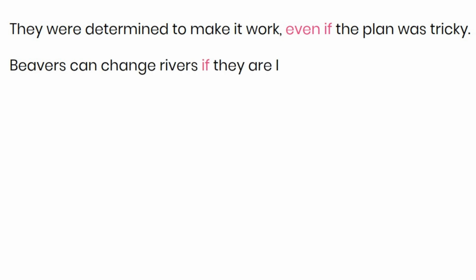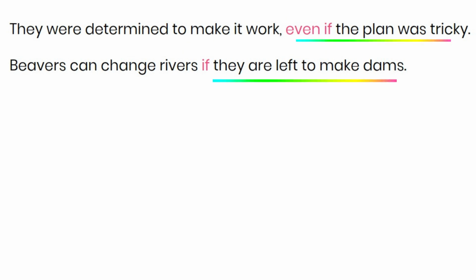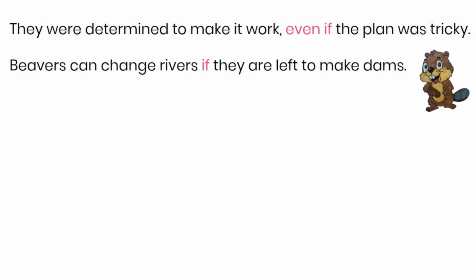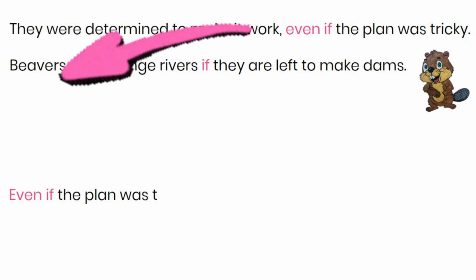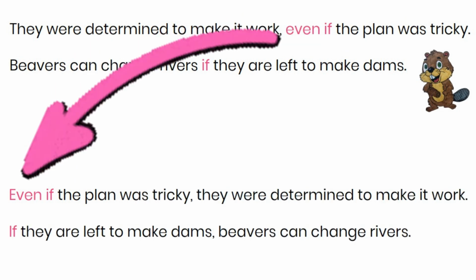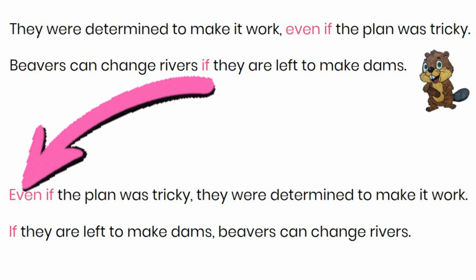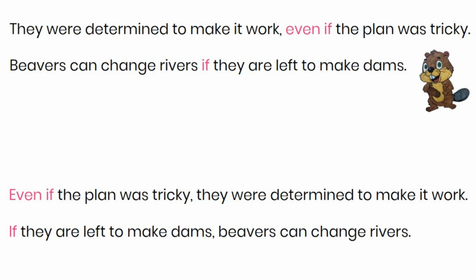The 2 sentences so far have used the subordinating conjunctions in the middle with the subordinate clause at the end. However, you can reorder the sentences to have the subordinate clause at the beginning. Have a look at how these sentences have been reordered. Even if the plan was tricky, they were determined to make it work. If they are left to make dams, beavers can change rivers. These sentences still make sense.